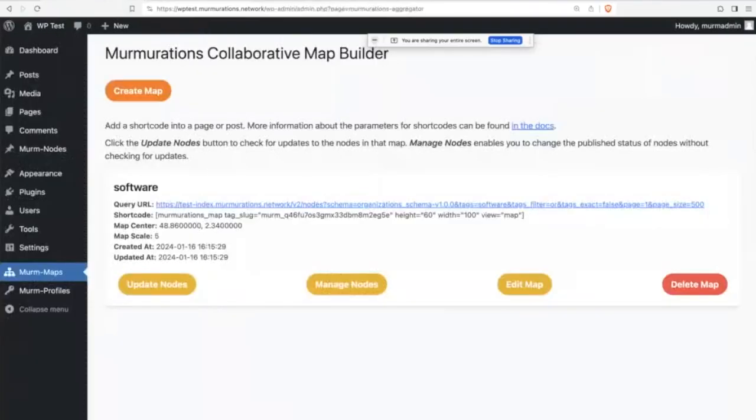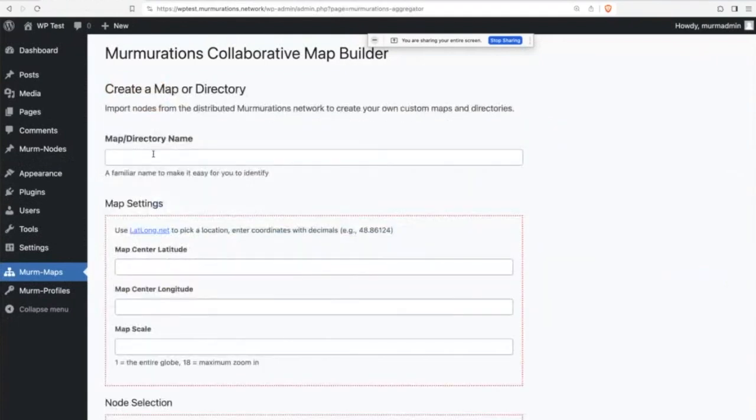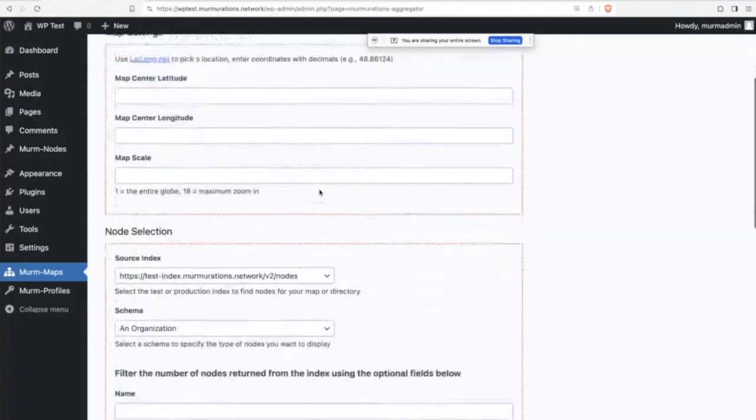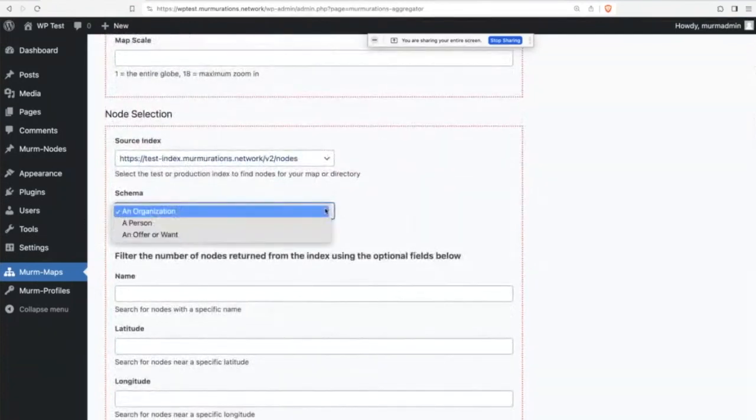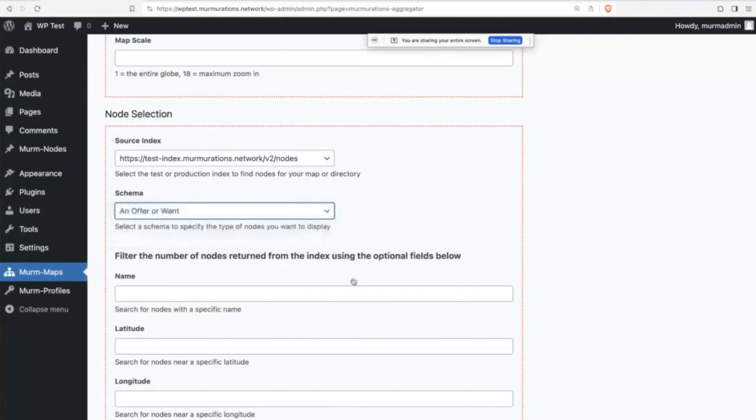Okay, so we're going to make another map for offers and wants. Same process, create a map. I'm going to call it O&W just for shorthand. I'm going to make one change because the default schema is an organization. So we're going to change it from an organization to an offer and want schema.